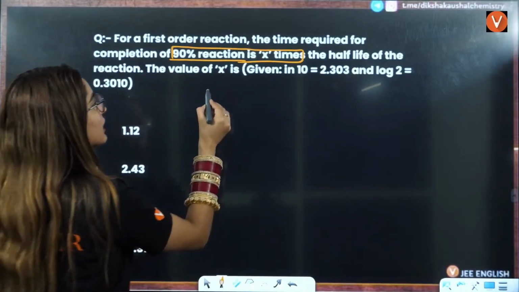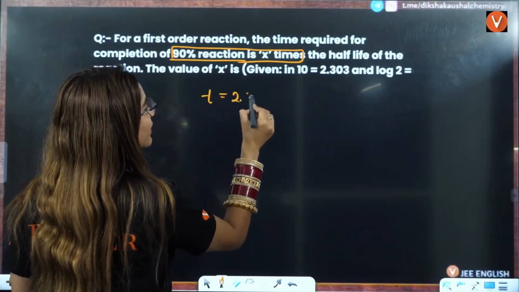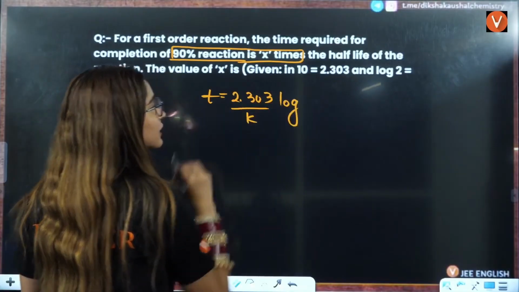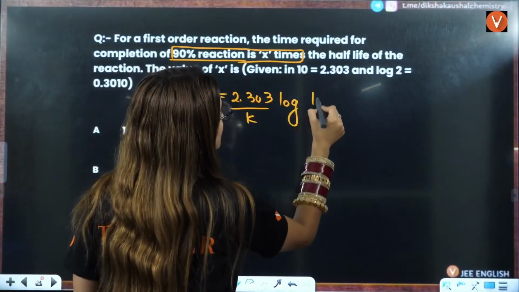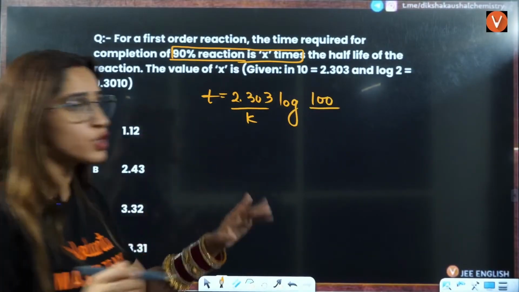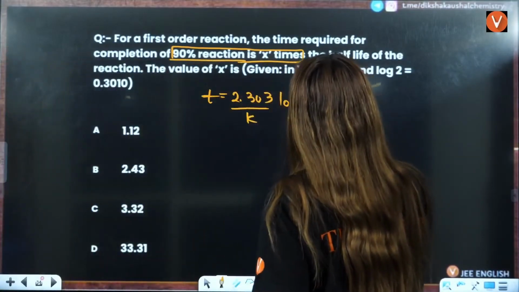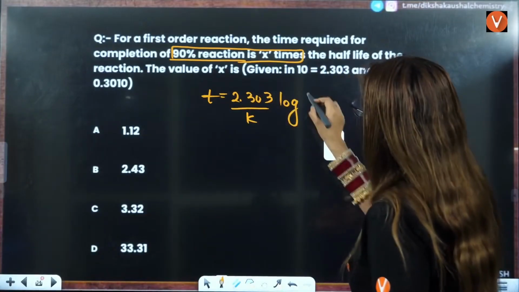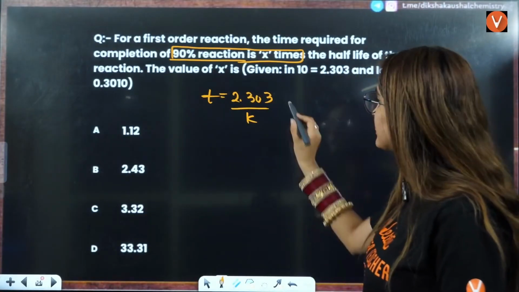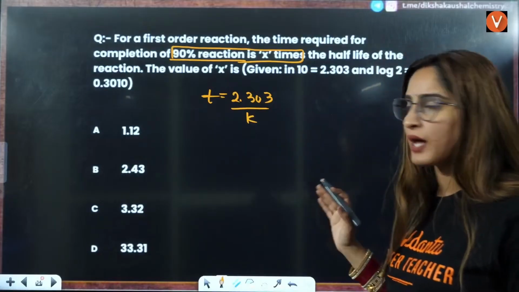So when you say t is equals to 2.303 by k, this is log of initial, which is 100. When you have it in percentage, if you're saying 90% is consumed, then 10% will be left, so you can put here log 10. Log base 10 of 10 is nothing but 1, right?